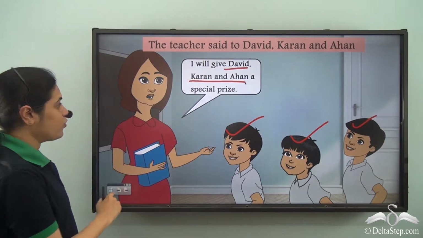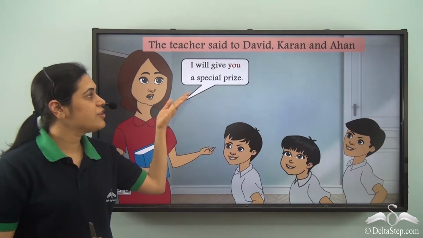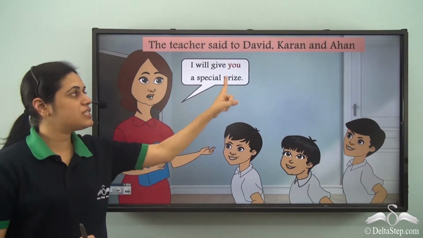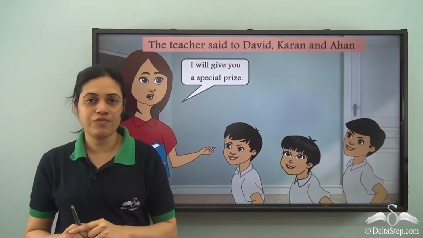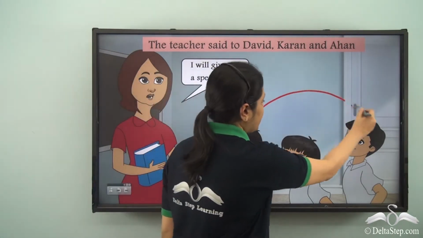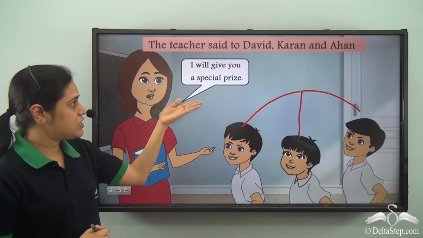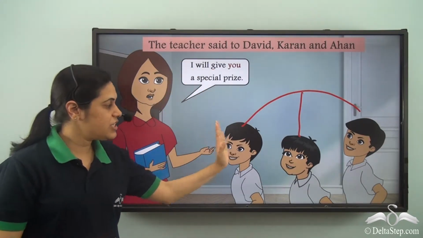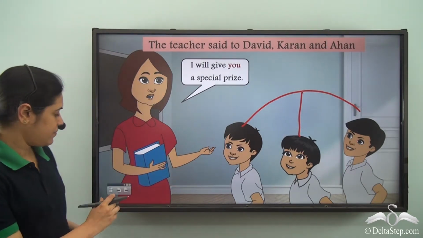Once again, the pronoun used is you. I will give you a special prize. So, whenever the teacher says this, she is referring to all three of them because she is talking to three of them together. It means the teacher will give all three a special prize.